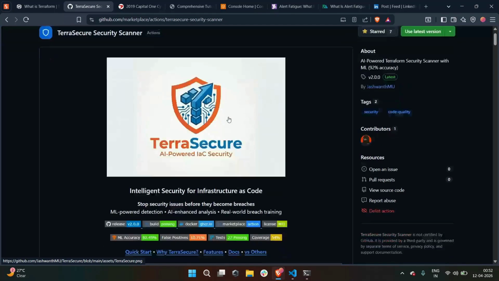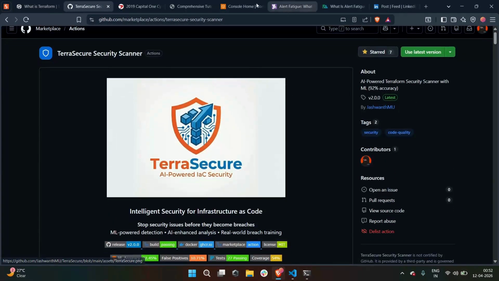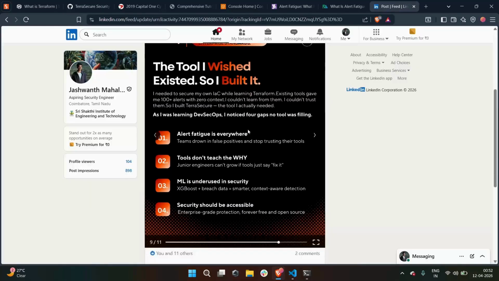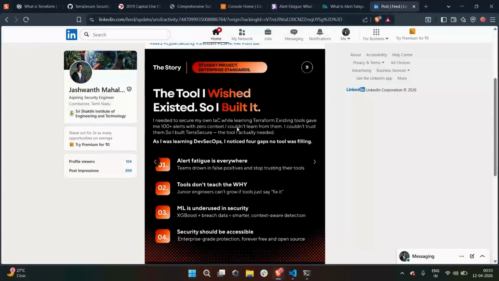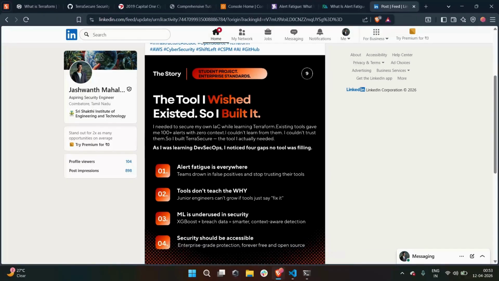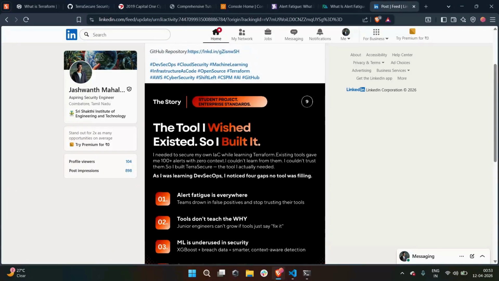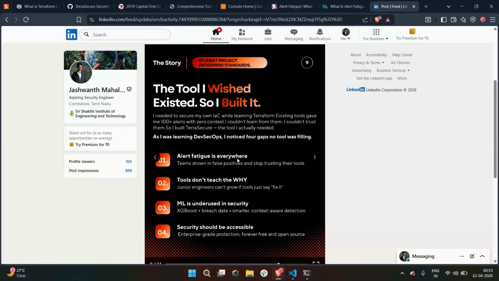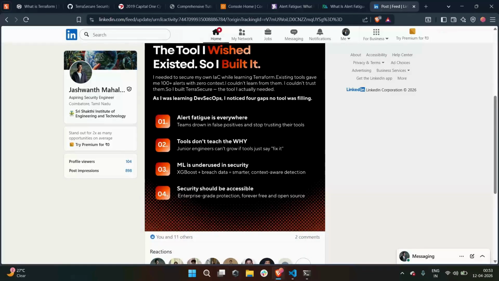One more thing before we close: why did I build this? It's about this page. When I first read about the Capital One breach, I kept wondering, there are scanners, so why didn't they catch it? But I looked deeper and realized they did catch it. The rule was there, it was in the report, but it was buried among 100-plus alerts, treated the same as small issues, with no explanation of why it actually matters. That's why I wanted to build this.